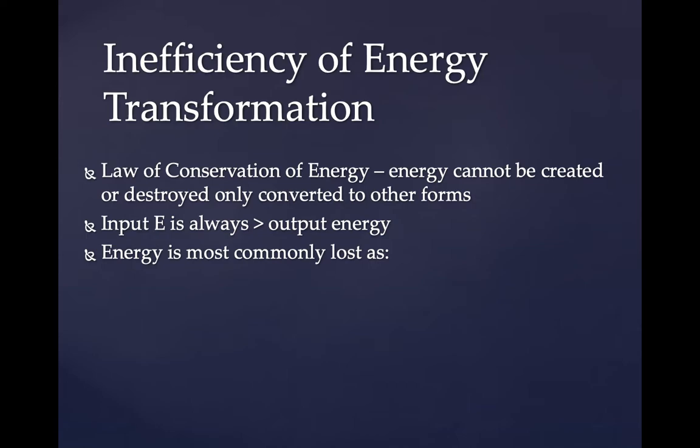So what does that mean? Well, that means if my lamp is given 500 joules of energy, I'm only going to get 300 joules out of it. I can't get 700 out of 500. That doesn't make sense. I can't get more out of it than what it was given, but I can get anything less than it. Will I ever get equal to it? Well, no, because nothing's perfect.